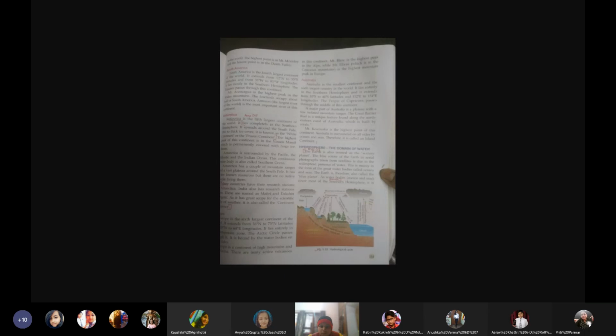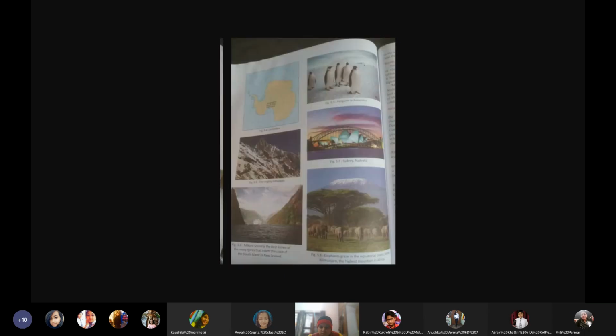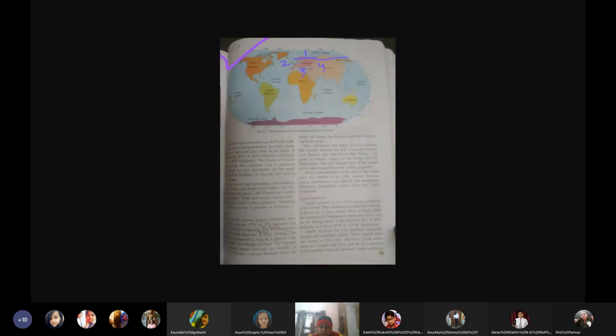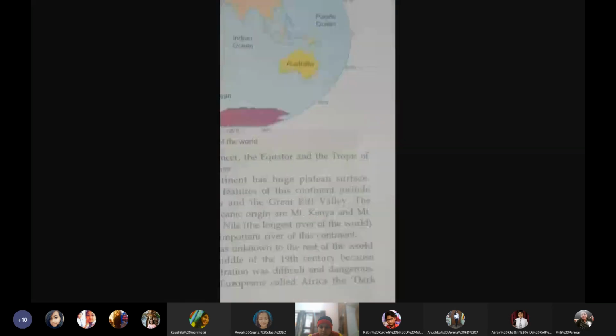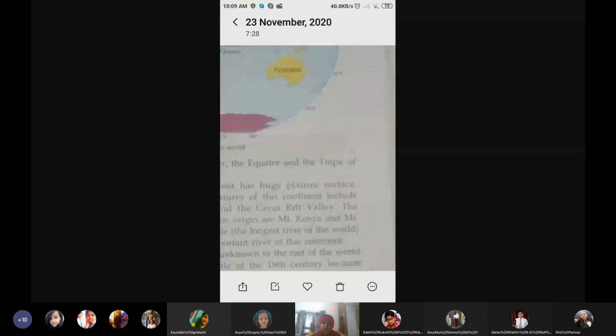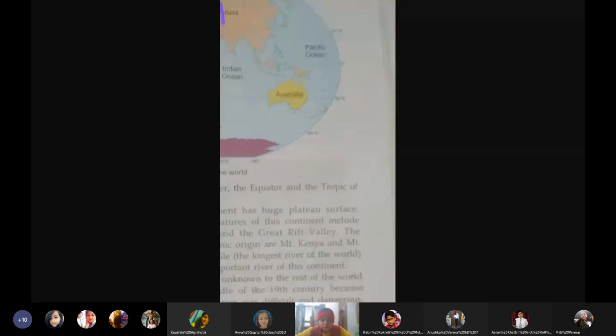The Tropic of Capricorn passes through the middle of this continent. Now, again, if you see, we are talking of Australia right now here, and it is in the southern part of the earth. Can you see the equator here? And then below the equator is Australia, and Tropic of Capricorn is passing through it. Okay, a major part of Australia is a plateau with a few isolated mountain ranges.